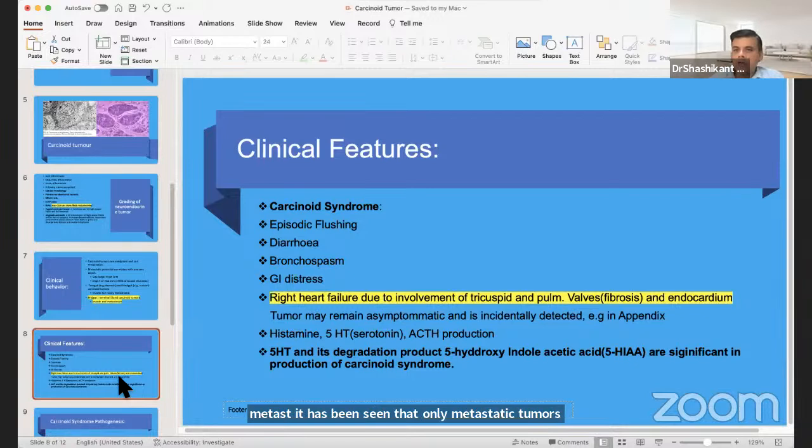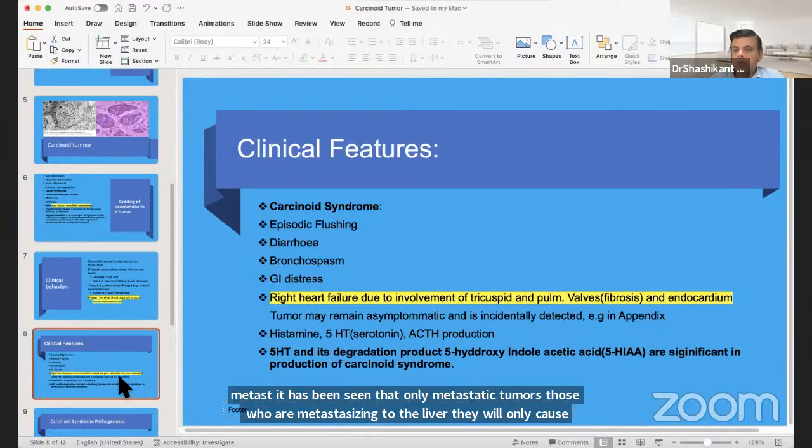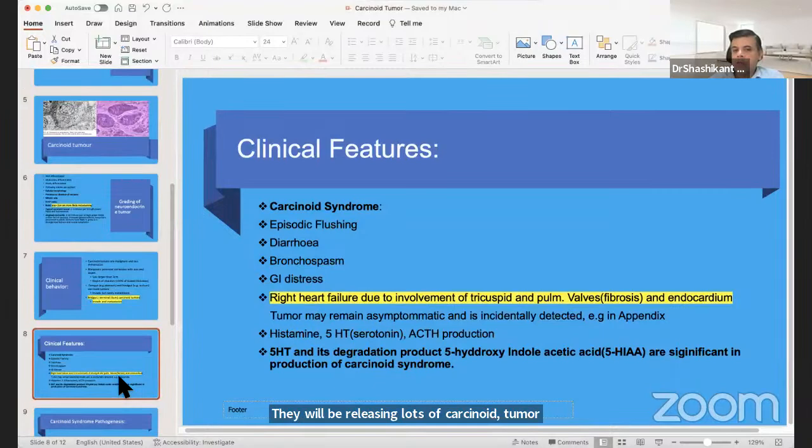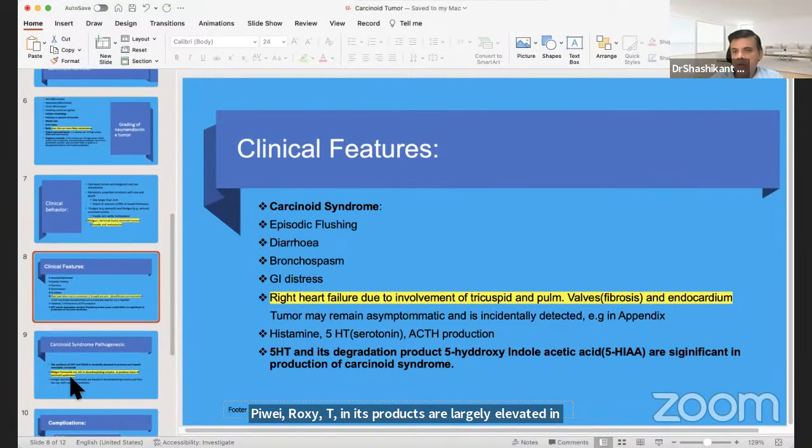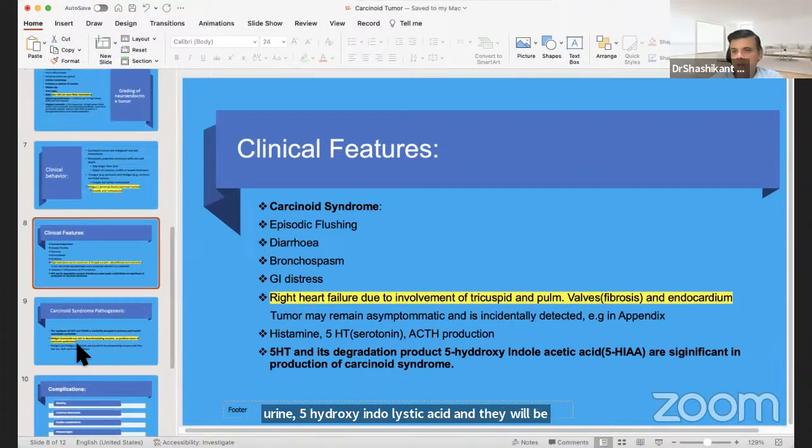They will be releasing lots of carcinoid tumor mediators into the bloodstream, and because of the increased level of these mediators, so mediators are serotonin, ACTH, histamine, prostaglandin, they'll produce a plethora of symptoms like flushing, diarrhea, bronchospasm, GI distress. Then there may be a right heart failure because of fibrogenic potential of serotonin. It may cause endocardial fibrosis as well. 5-hydroxytryptamine and its products are largely elevated in urine, 5-hydroxyindole acetic acid will be detected in the urine, and it is quite an important diagnostic marker for carcinoid tumor.